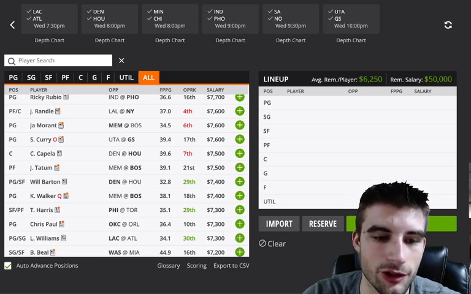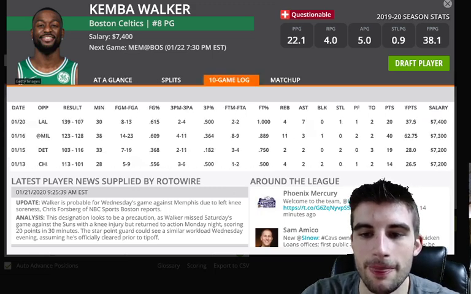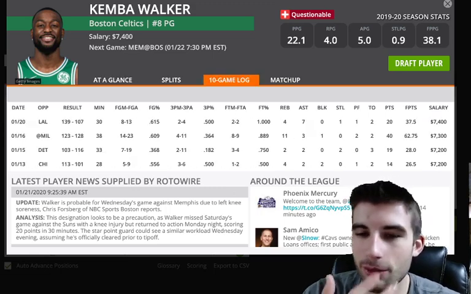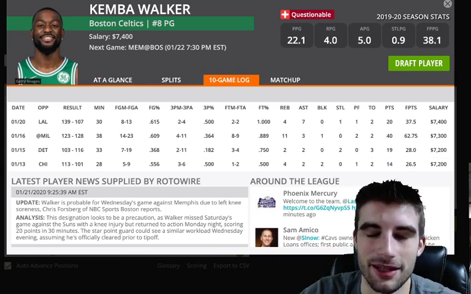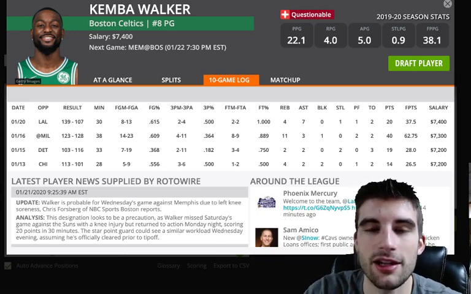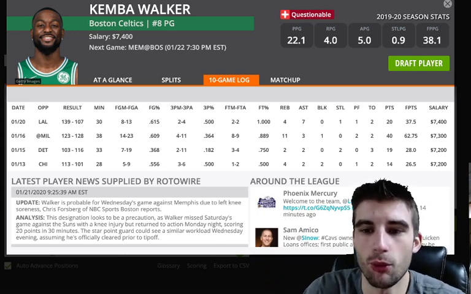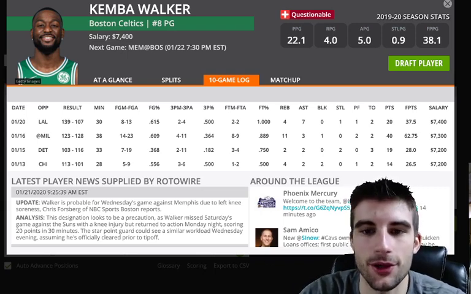You could also look Kemba Walker's way. He is listed as probable. I know he's got the questionable tag, but he should be good to go. Now, I never get Kemba right. I know I tweeted one night, does anyone ever get Kemba right? Everyone commented no. So I guess you guys understand my pain. I can never get this guy right. The one time I played him, it was before Christmas. I had like 1 real life point. What is that? And then the next game he'll get like 60 points. It's just how it goes for Kemba.